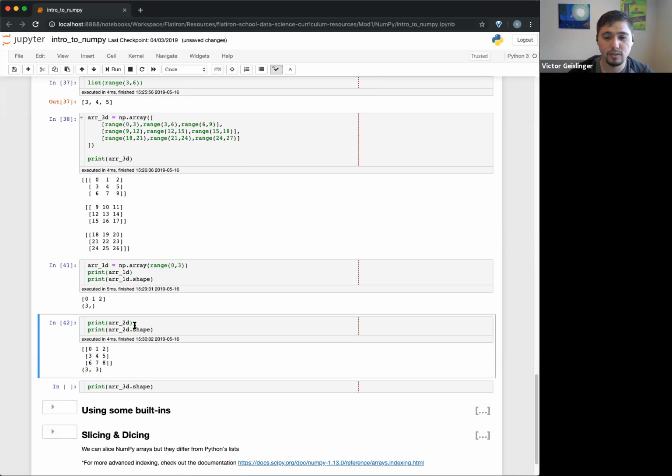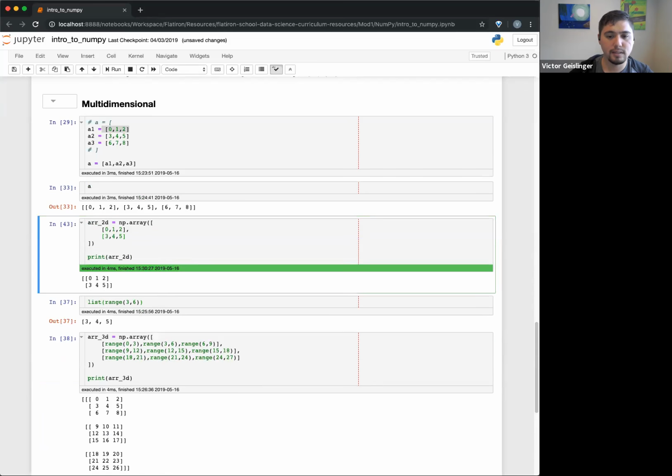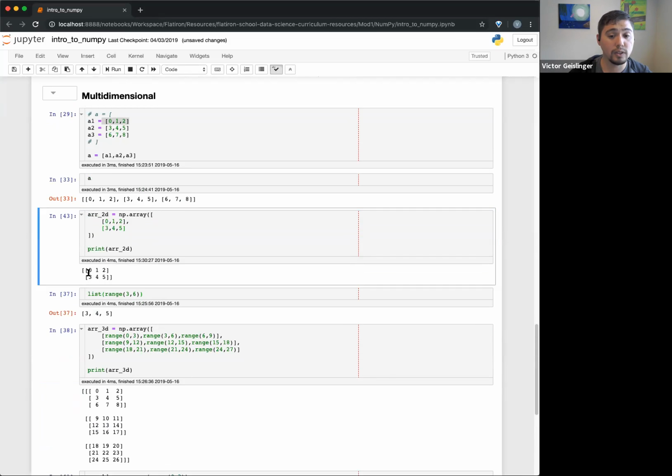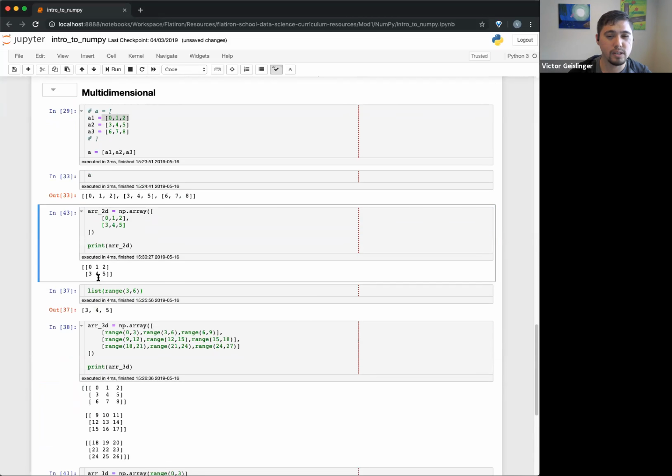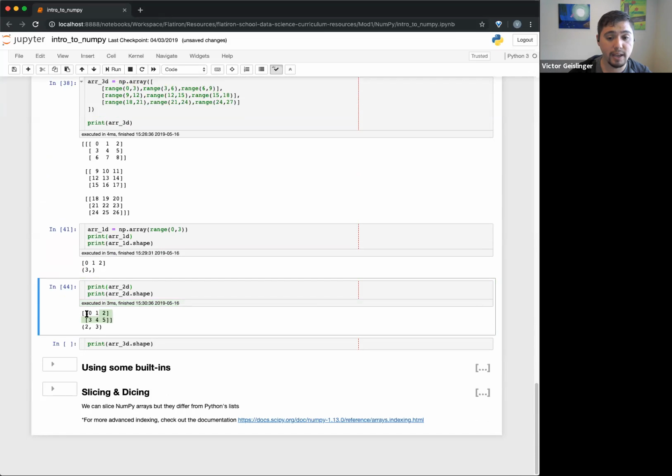Maybe another way I could have written this is to show you something different. You can see there are only 2 1D arrays, and each one of those 1D arrays has 3 elements. This is my 2D array, so there are 2 1D arrays, basically 2 rows, and in each one of those there are 3 elements. Okay, does that make sense?